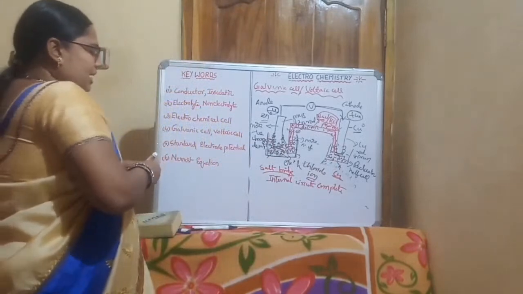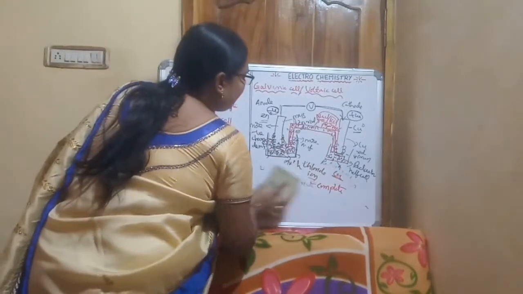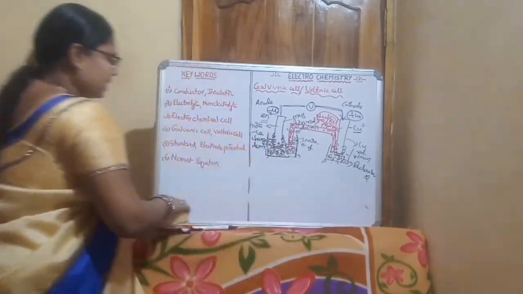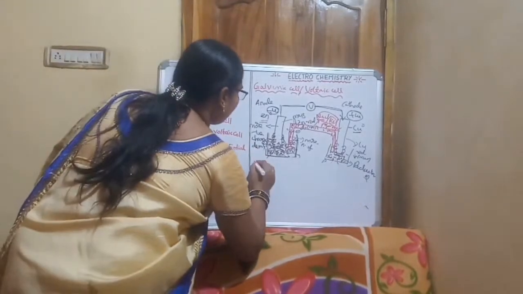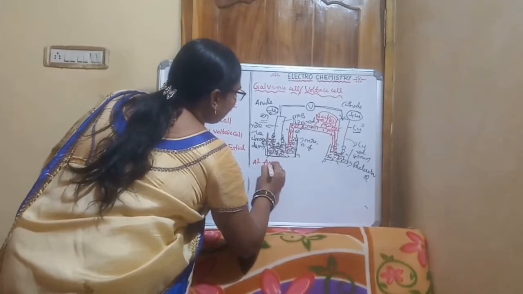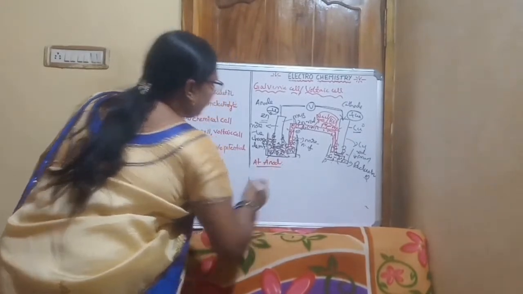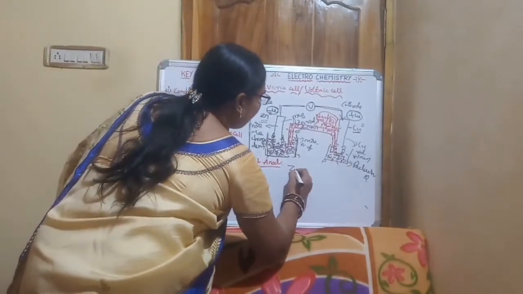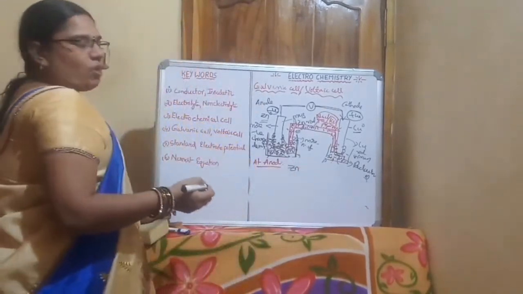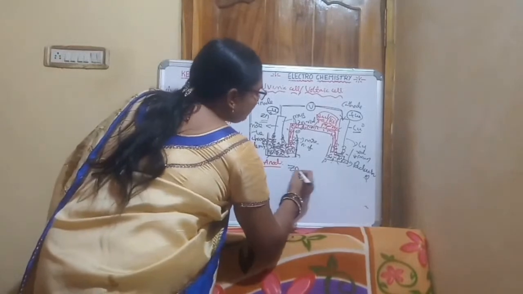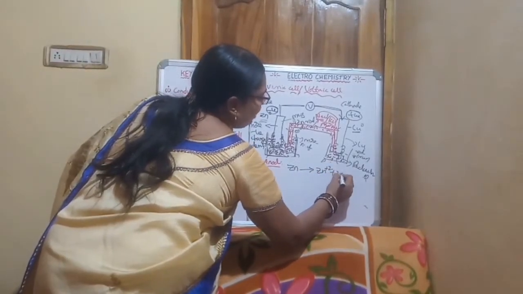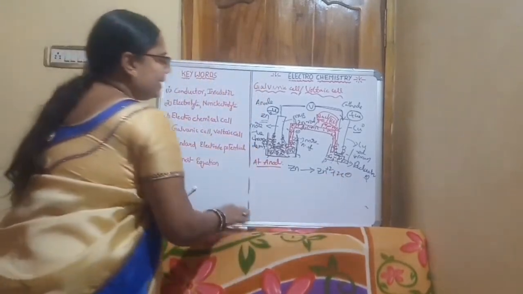What is the total reaction here? At anode, what is the reaction? Zinc loses 2 electrons and forms Zn+2.